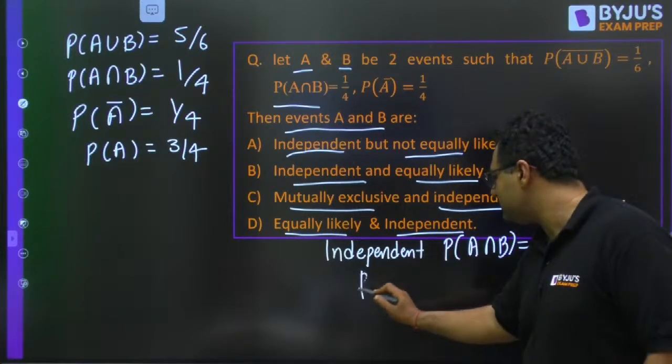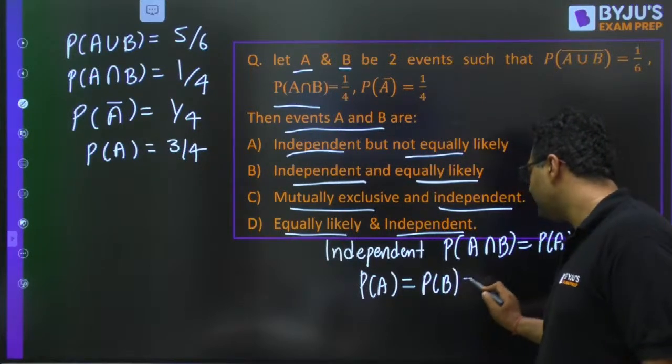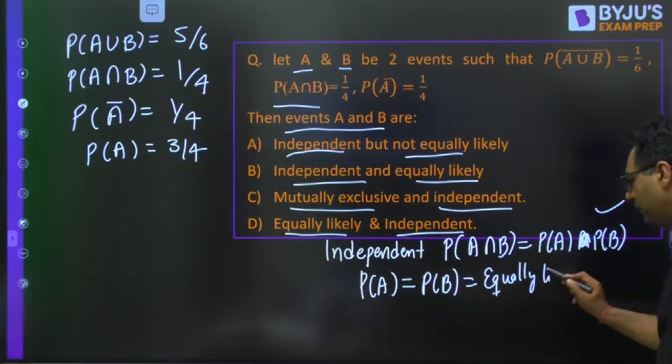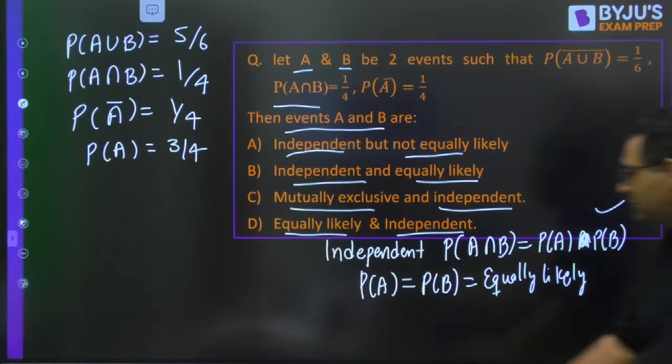Equally likely means if probability of A is equal to probability of B, then it will be equally likely.